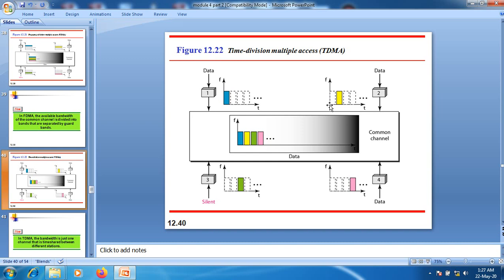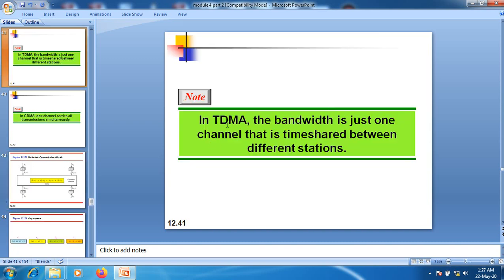On the other hand, when it comes to TDMA, it is the access method that takes place at the data link layer, and the data link layer tells the physical layer to use the allocated time slot only. There is no physical multiplexer we are using at the physical layer here. Here in TDMA, the bandwidth is just one channel, that is time shared between different stations.